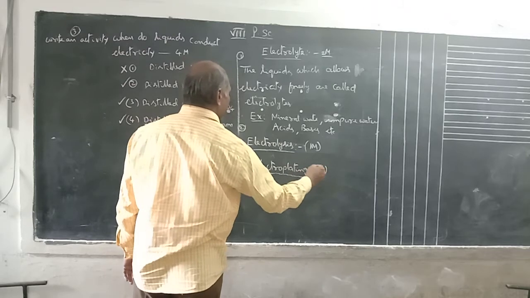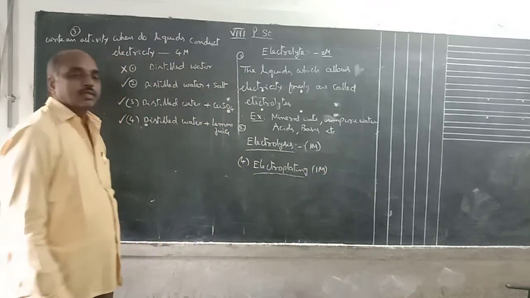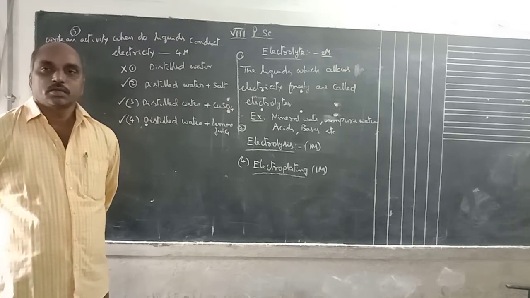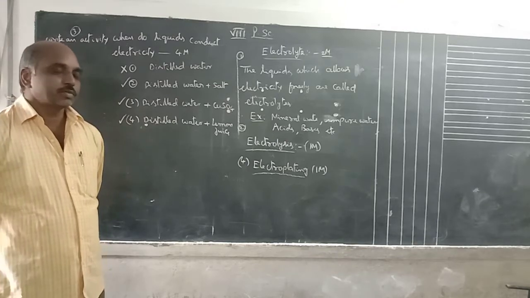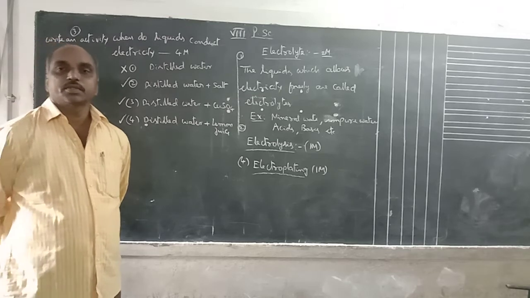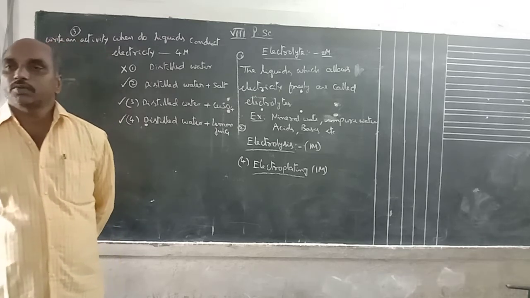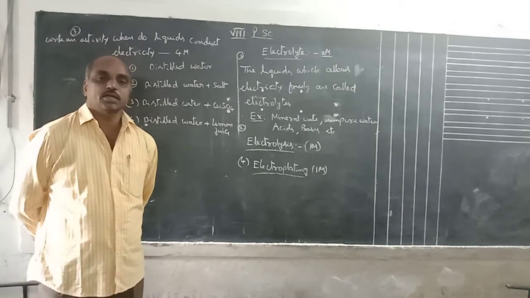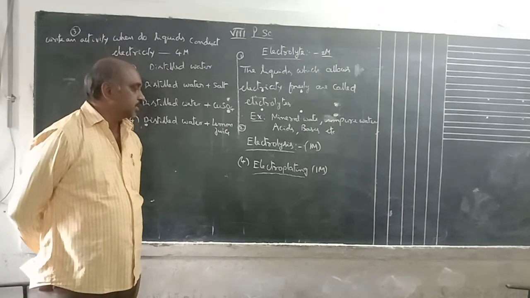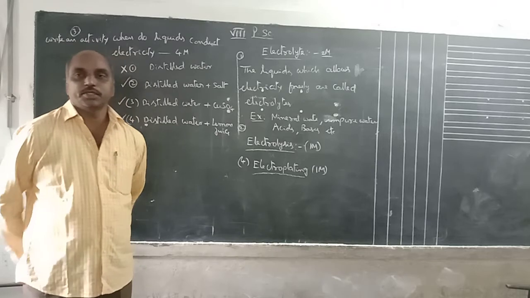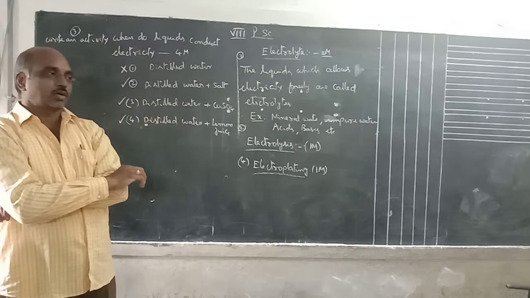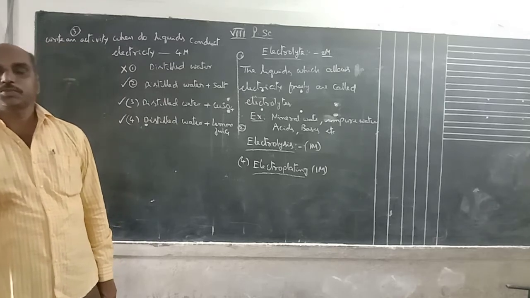Electroplating is also a 1 mark question. What is electroplating? This is a process of coating. Sometimes we see in the market some articles that look like silver. Actually that is not a silver article, but it looks like silver. How is it? That is the process of electroplating. Electroplating means that by using the electrolysis process, costly metals are coated on cheap articles.